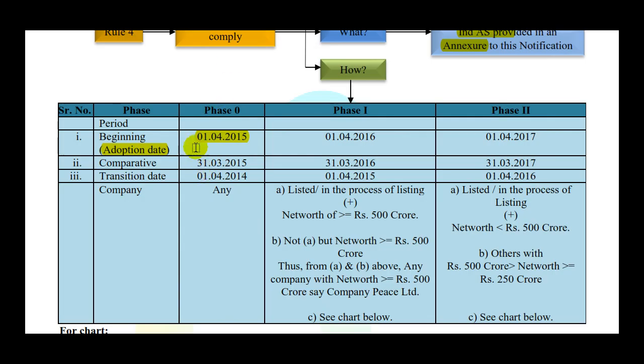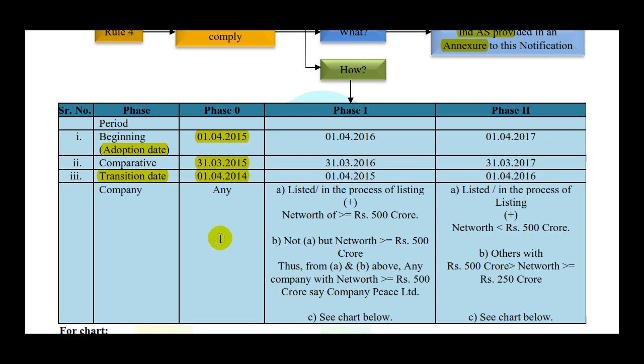So in order to adopt Ind AS from 1st April 2015, you need the comparative of 31st March 2015.